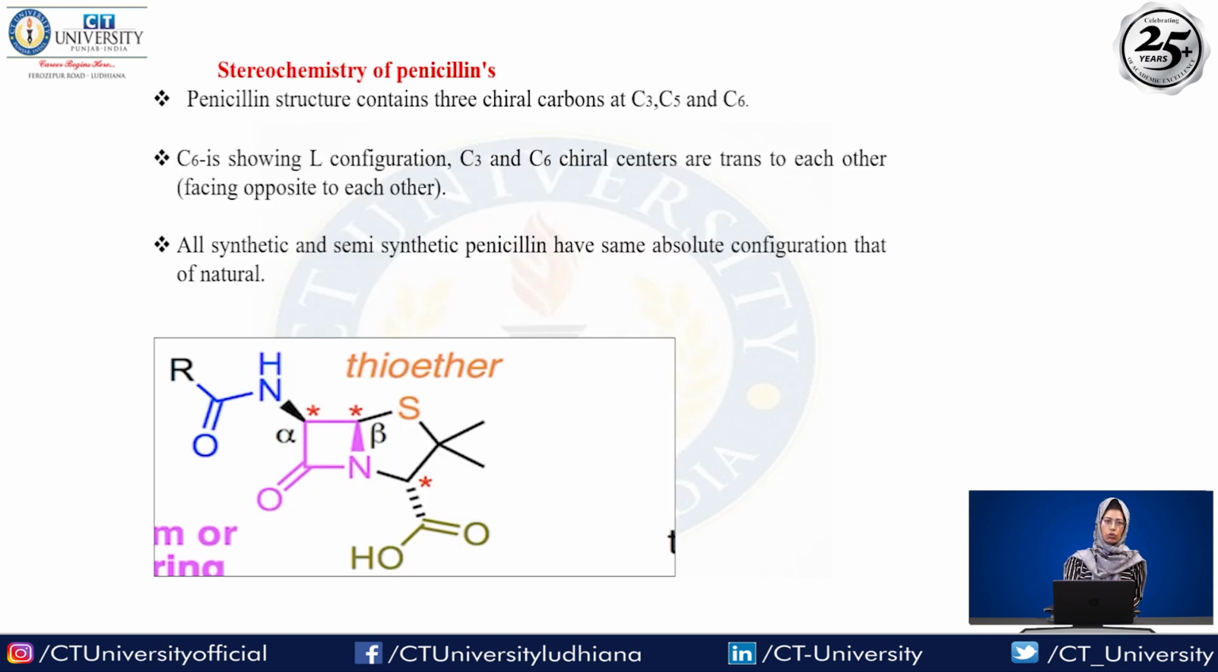Next we have the stereochemistry. What is the stereochemistry of the penicillin? The penicillin structure contains 3 chiral carbons at C3, C5 and C6. First you have to know what a chiral carbon is. For example, this is a carbon, and in the upper position we have an O group, in the lower position an F group, on the right side an H group, and here some other group. That carbon which contains different types of functional groups is the chiral carbon.